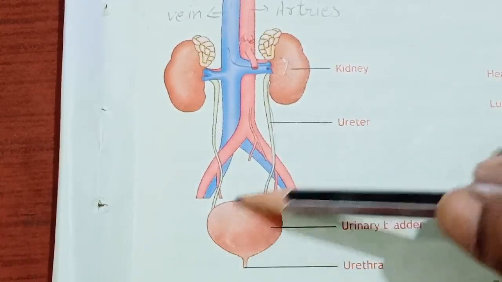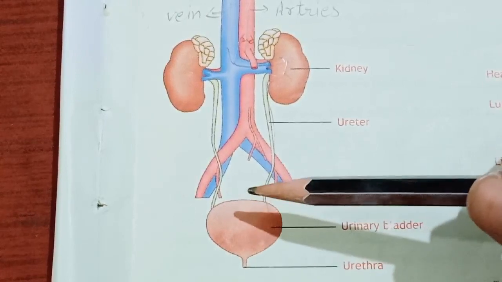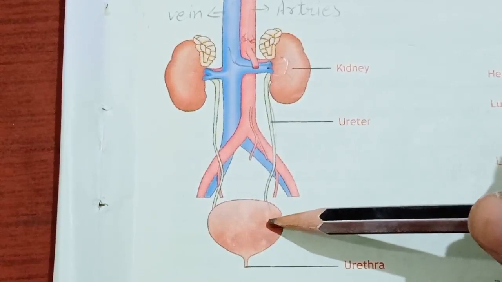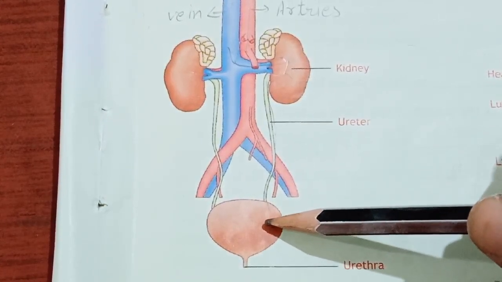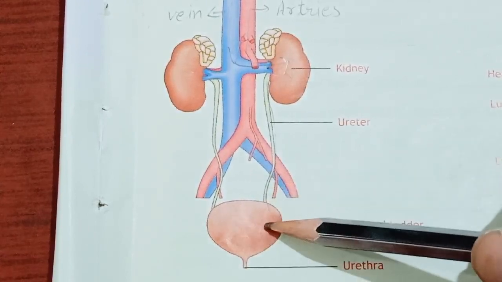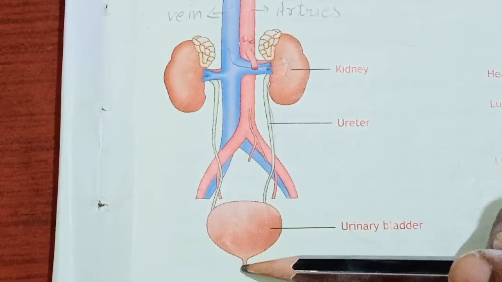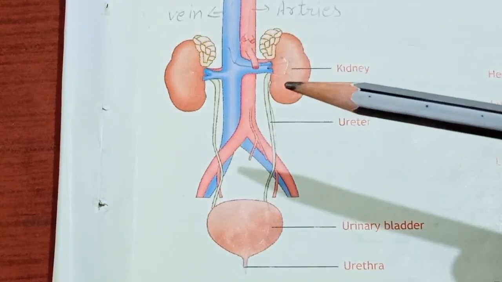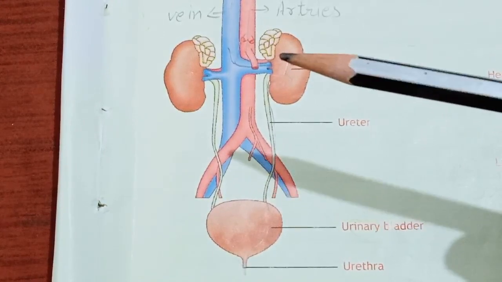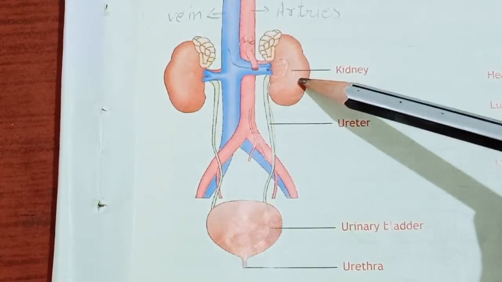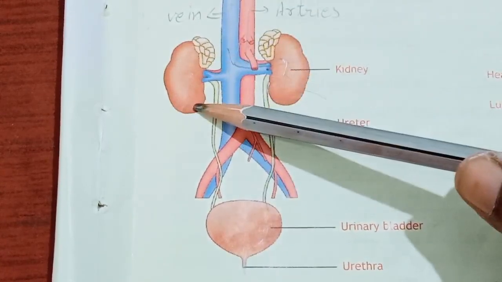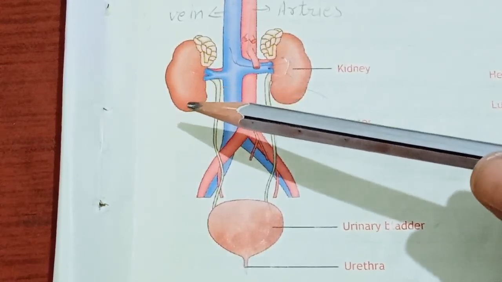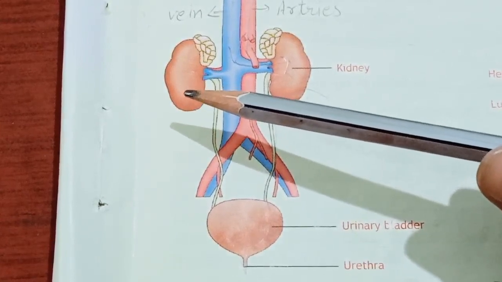When this pouch-like structure is filled with urine, that liquid waste, then it sends an alarm to our mind which tells that you need to go to the washroom to freshen up. Then this liquid is coming out with the help of this urethra. And the best thing about this excretory system is that we have two kidneys. If one kidney is not working, then we have option B. Then the second kidney is working, and a human being can be alive with the help of one kidney only.